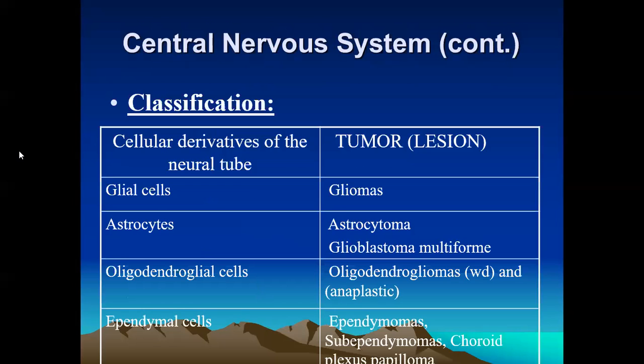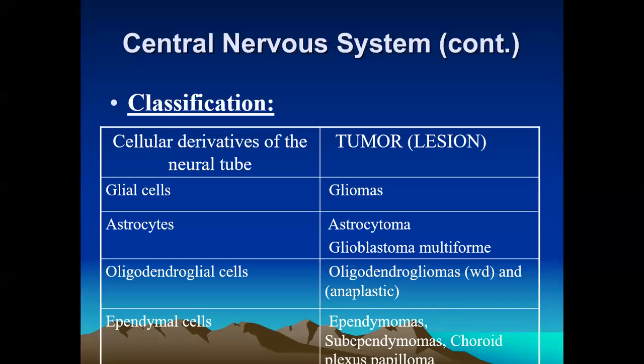So this is the broad classification of central nervous system tumors, by cellular derivatives of the neoplasms. Number one, tumors arising from glial cells are also called gliomas. They comprise the astrocyte, the oligodendrocyte, and the ependymal cell. These cells are grouped as glial cells.